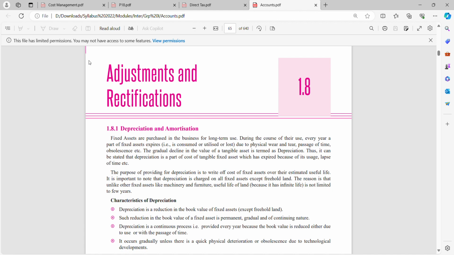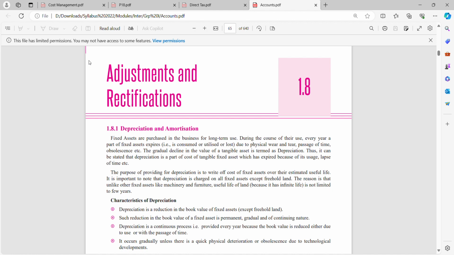Today we will be recording a video lecture on the topic known as adjustments and rectifications. We have depreciation and amortization here. Fixed assets are purchased in the business for long-term use. During the course of their use, every year a part of the fixed asset expires.